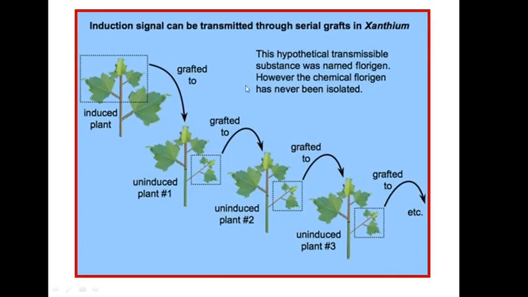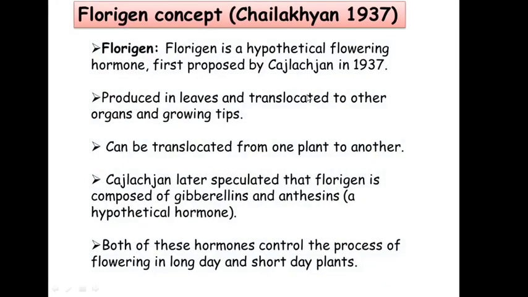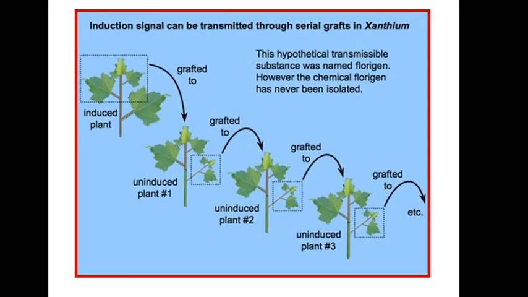Now let us see the previous point that we have discussed, that the flowering stimulus, whether you call it florigen, anthesin or by some other name, it is true that a stimulus is produced in leaves from where the message goes to the portion where the flowers are initiated in a plant. So now look at the first plant here.